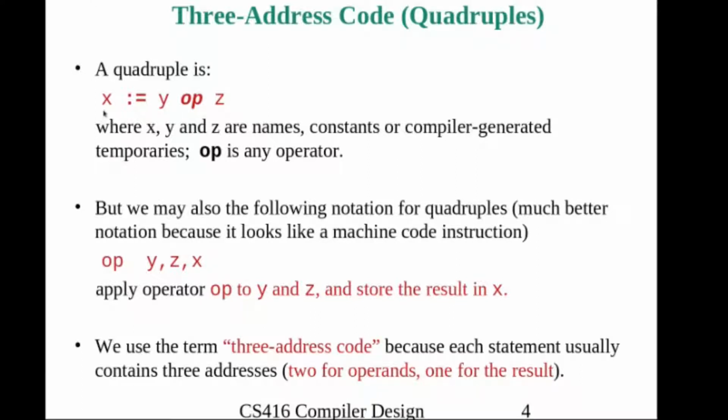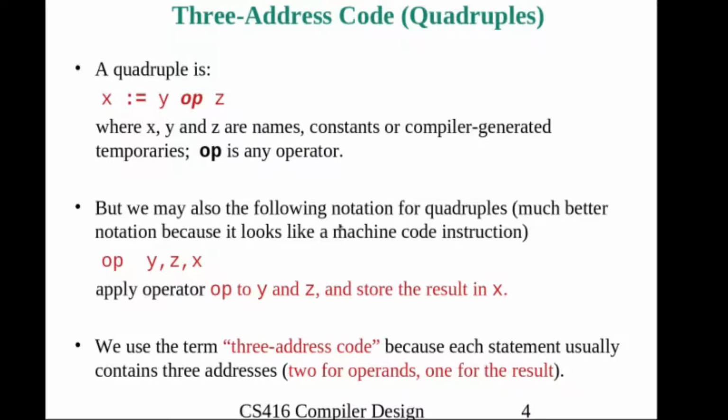one instruction in the quadruple representation is x = y op z, where op is an operation code, the operation to be performed between y and z, and the result obtained after performing the operation using the operands y and z will be stored in x, where x, y, z are names, that is, addresses or constants or compiler generated temporaries. Op is an operator. And why is it called a quadruple? Because here we have 4 items: x, y, operator and z, 3 addresses and 1 operation.